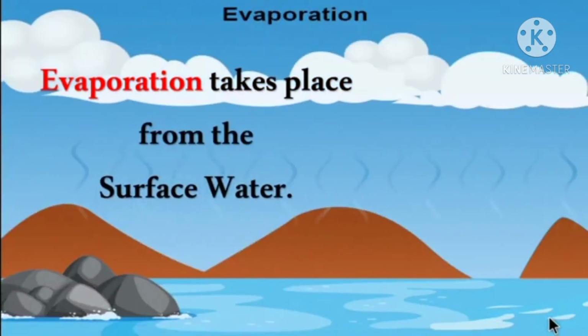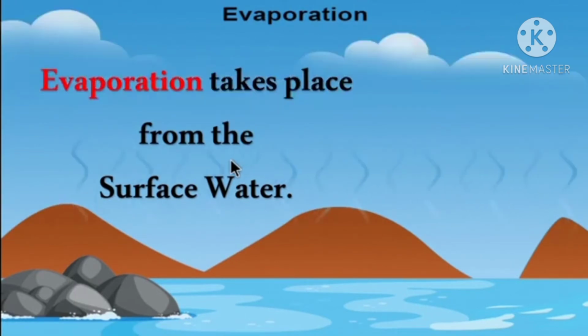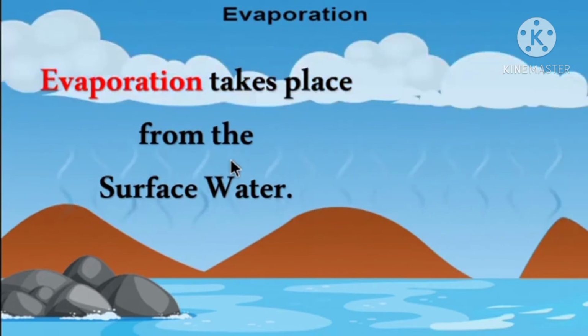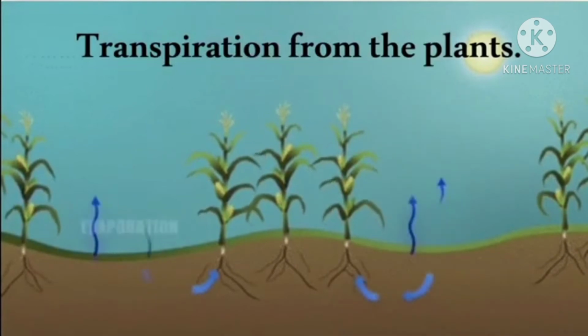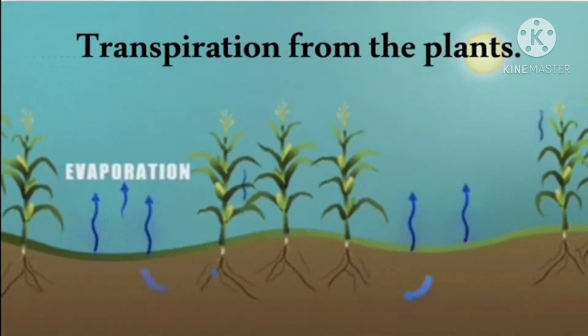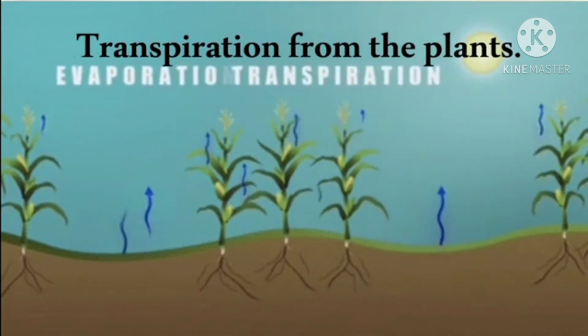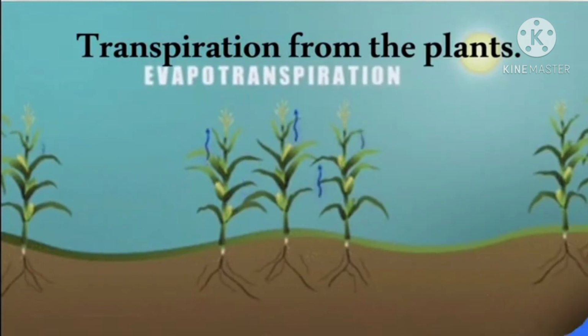Let's see about evaporation. Evaporation takes place from the surface water. So here the water on the surface gets heated up by the sun and it will be evaporated. So it takes place on the surface water. Then about transpiration. What is transpiration? Transpiration takes place in plants. Water from the plants gets evaporated, so it is called transpiration. Transpiration means the water from the plants gets evaporated.